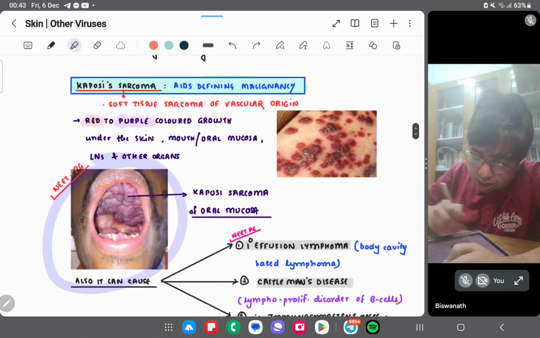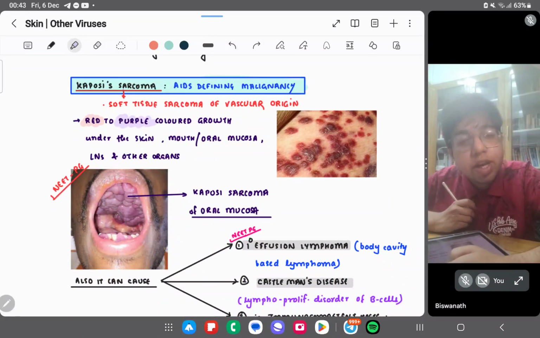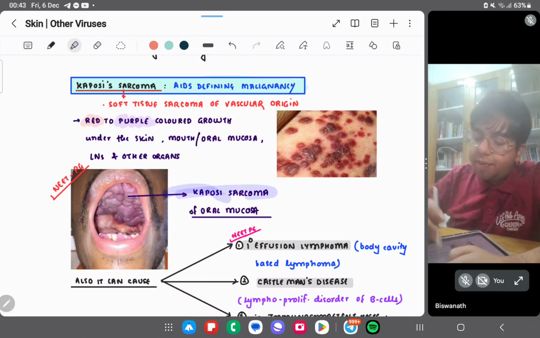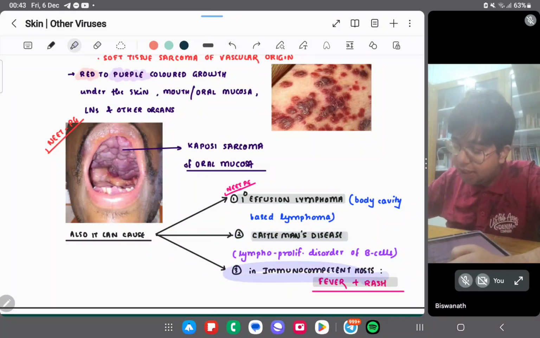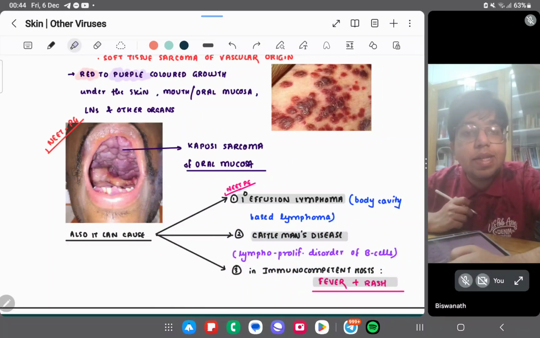This image was given in NEET PG, and Kaposi sarcoma of oral mucosa is shown. Also, it can cause primary effusion lymphoma, Castleman disease, and fever and rash in immunocompromised people.